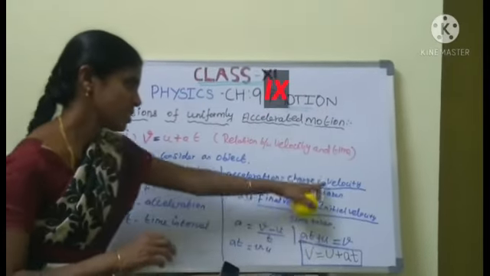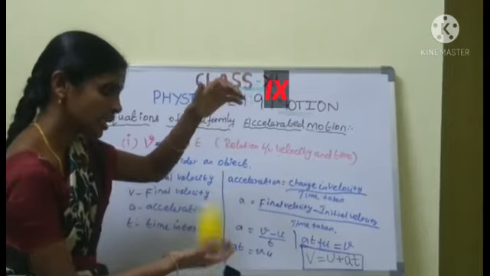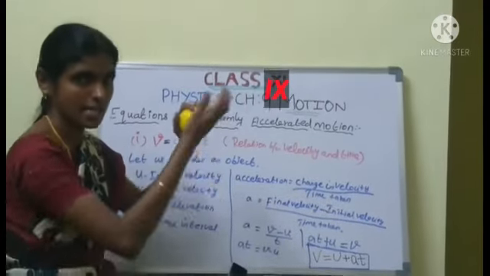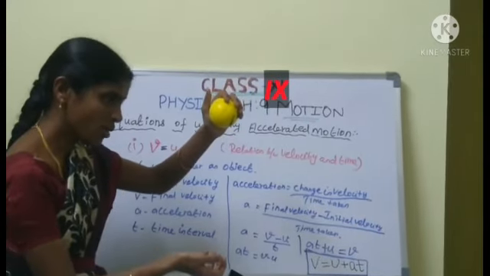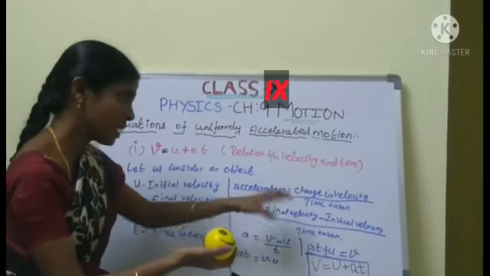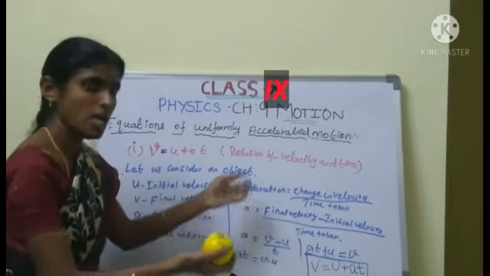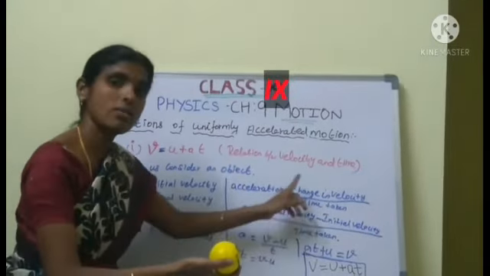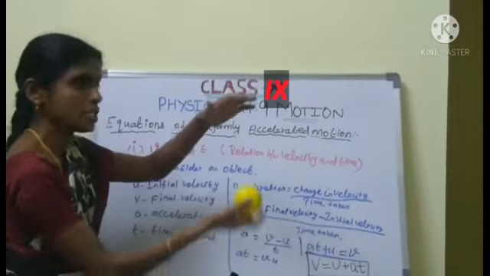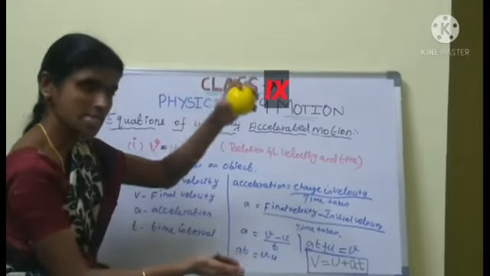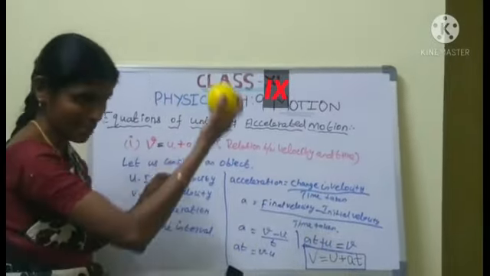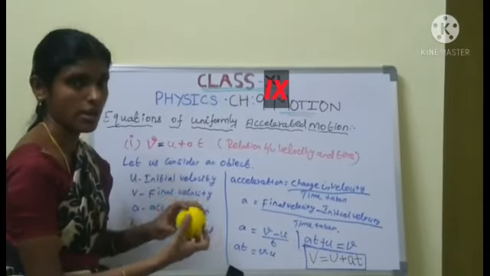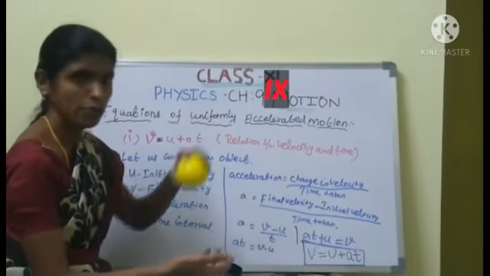Next, change in velocity means final velocity minus initial velocity. That is the change of velocity. This is the final velocity, this is the initial velocity of the object. Now, time taken. What is the time interval of the object? From initial to final.